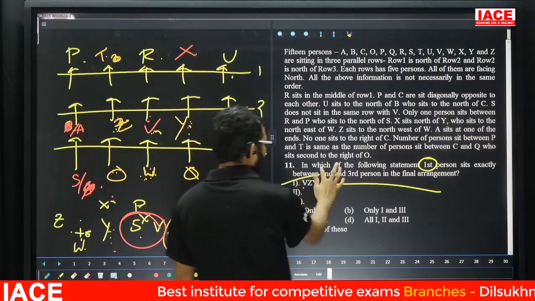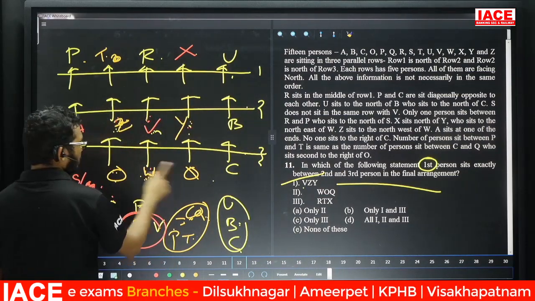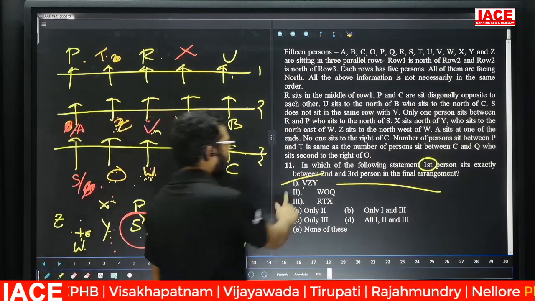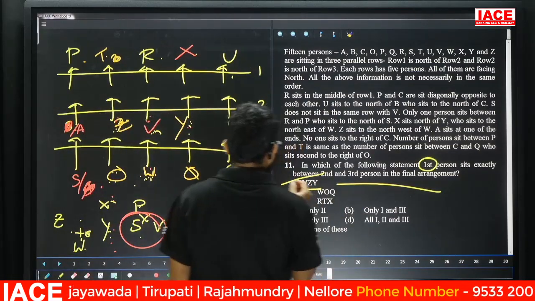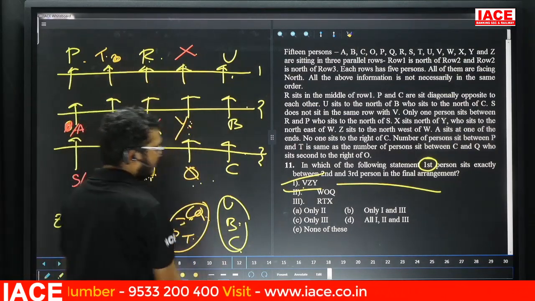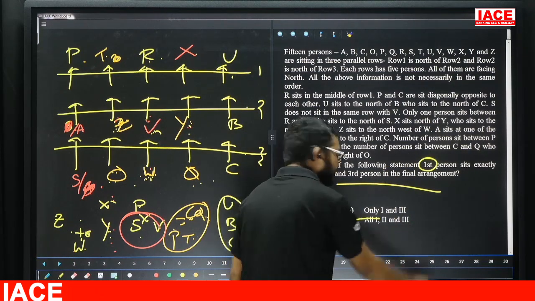Yes. Next, second one. WOQ. First person is exactly sitting between second and third? Yes. Second one also true. Third one. RTX. R is exactly between T and X. Then third one also true. Then answer is what? All are true. Then question number 11, option D.